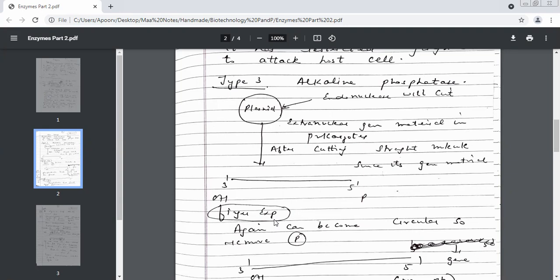Phosphate group. Who is going to remove that phosphate? Which enzyme? Alkaline phosphatase. Alkaline phosphatase will remove the P from here.